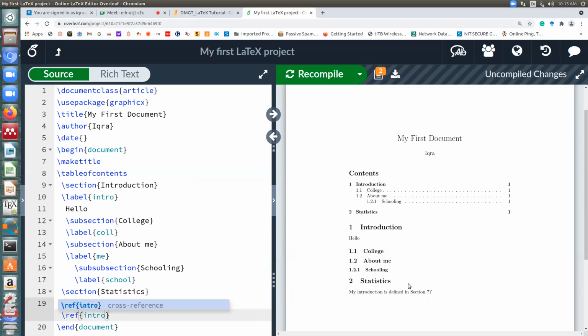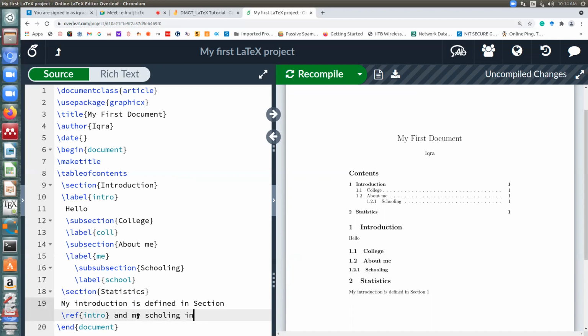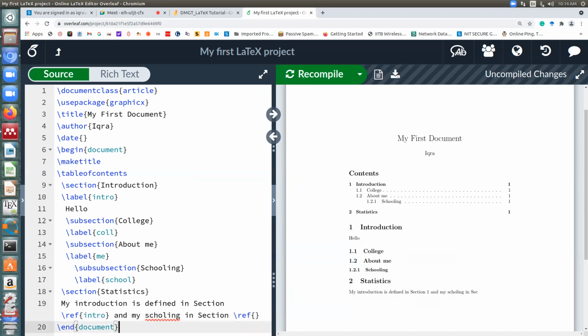Now suppose I want to refer to section 1.2.1, and my schooling in section, yeah, now I want to refer to this section 1.2.1. What should I write inside the ref?